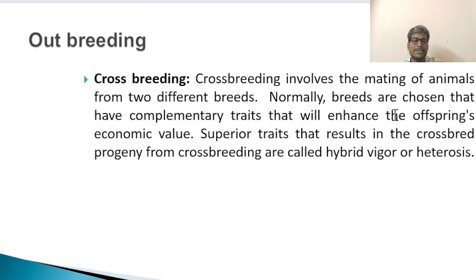Normally, these breeds are chosen because they have complementary traits that will enhance the offspring's economic value. If you are producing the F1 generation, that F1 generation will have some economically important traits. The superior traits that result in the crossbred progeny by crossbreeding are called hybrid vigor or heterosis.